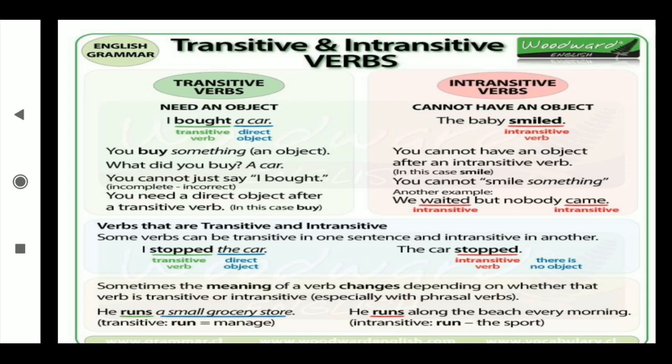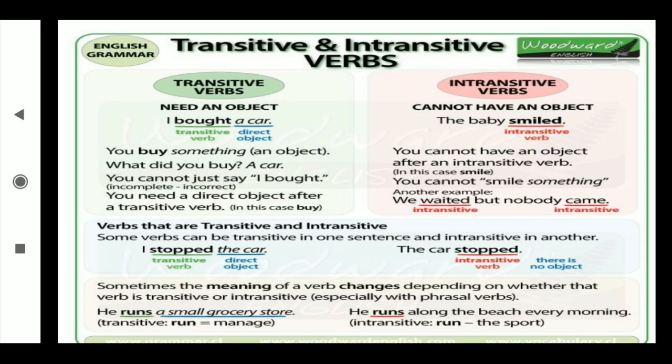Some verbs can be transitive in one sentence and intransitive in another. I stopped the car. What have I stopped? The car. I am getting the answer, so stop comes for the transitive. But in the second sentence, what did I say? The car stopped. After stopped, nothing is there. That's why it goes for the intransitive verb. There is no object.